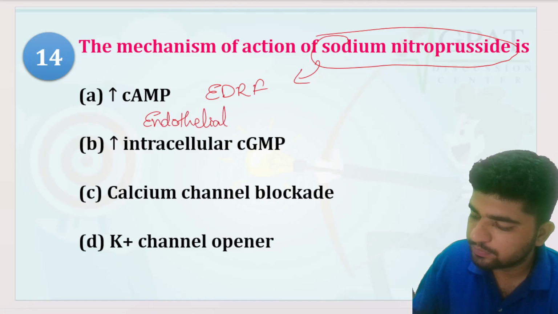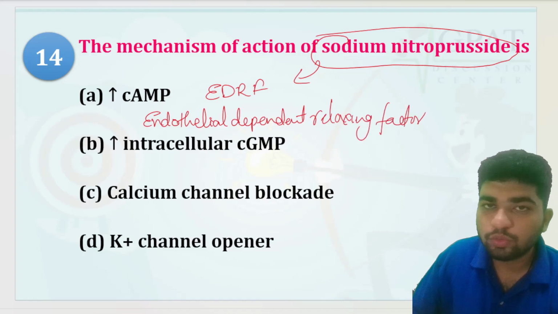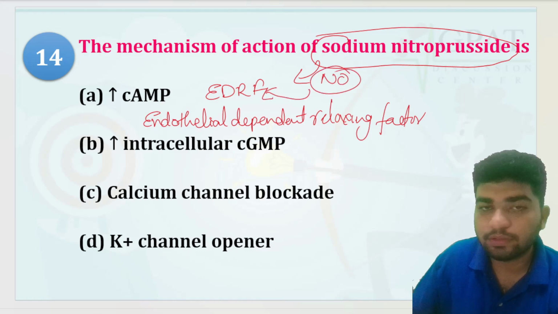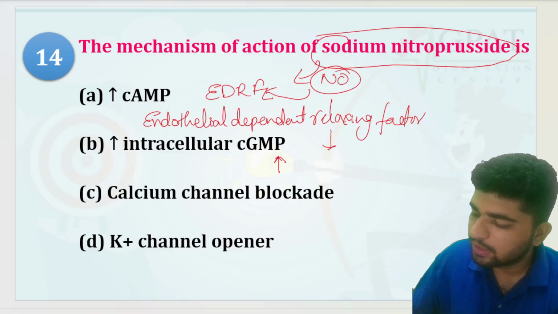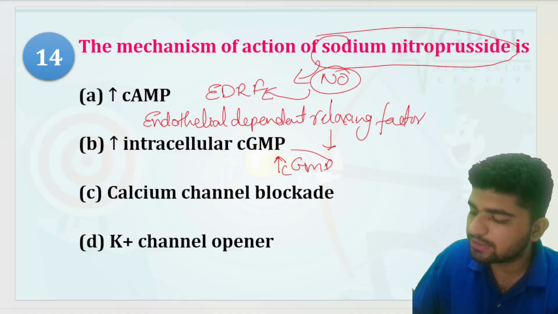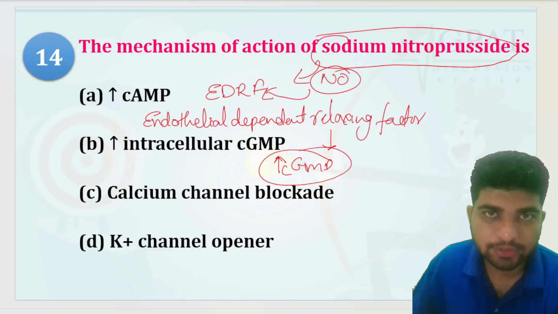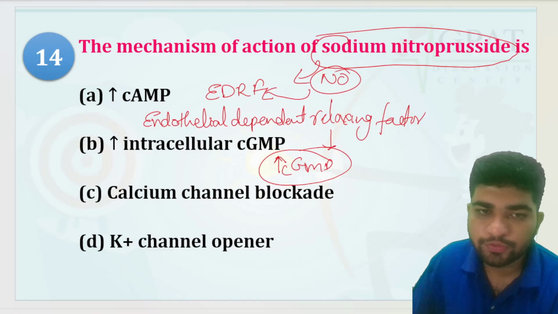Endothelial dependent relaxing factor. It produces nitric oxide, and this nitric oxide releases EDRF, and this will increase the intracellular level of cGMP, that is cyclic guanyl monophosphate.